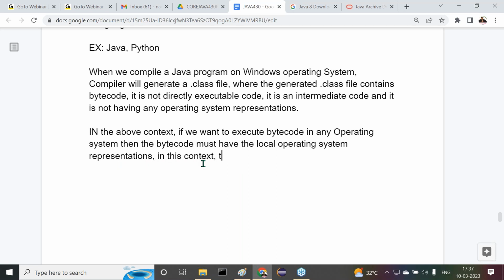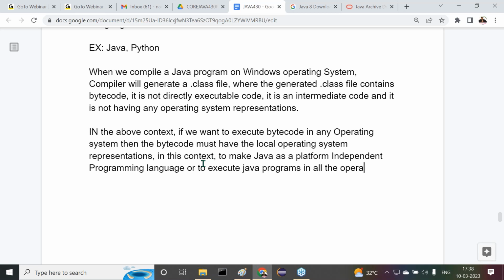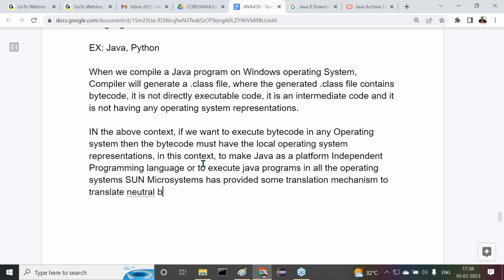In this context, to make Java a platform independent programming language, or to execute Java programs in all the operating systems, Sun Microsystems has provided some translation mechanism to translate neutral bytecode to the local operating system represented bytecode.